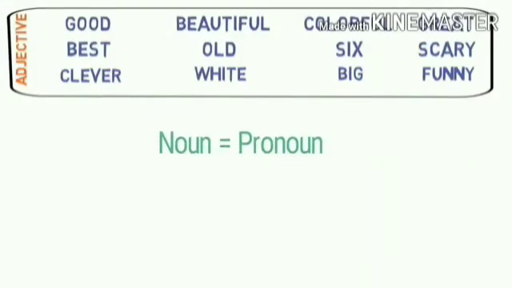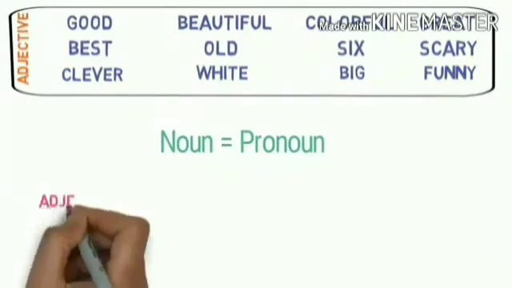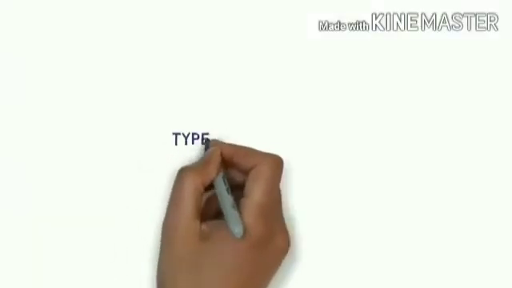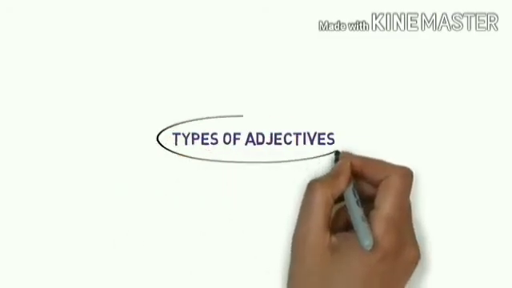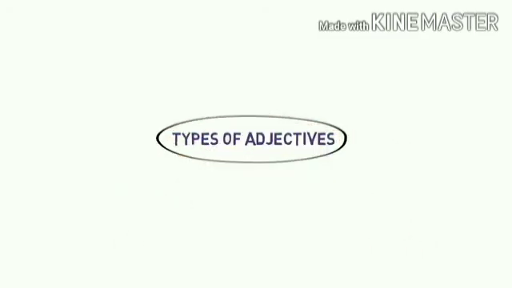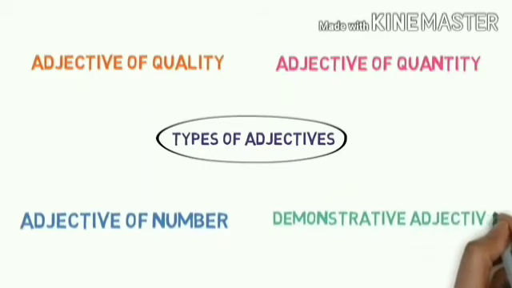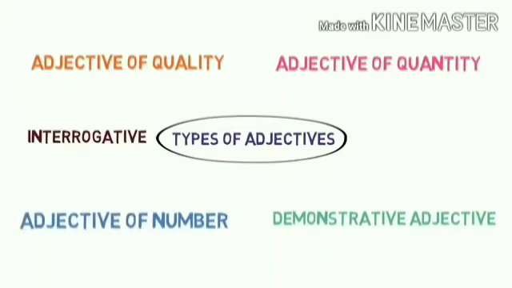And also note, nouns and pronouns are technically the same. Pronouns are just a replacement of a noun. So adjectives are words that describe nouns and pronouns. Now let's see types of adjectives. Adjectives are divided into various types: adjectives of quality, adjectives of quantity, adjectives of number, demonstrative adjective, interrogative adjective, possessive adjective.